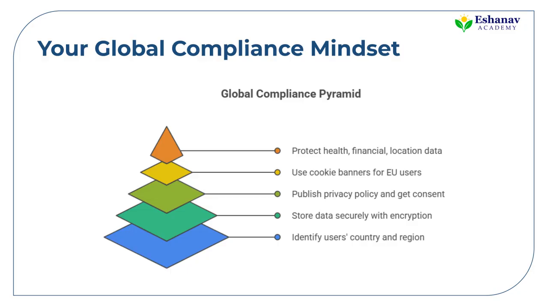So, what does all this mean for you as a developer, tech professional, or entrepreneur? It means you can't afford to be careless with data. First, you must know who your users are and where they're located, because that determines what laws you must follow. Then comes how you store their data. Encrypt it, control access, and never leave it exposed. Always include a clear privacy policy and get explicit consent, especially for sensitive data like health, location, or financial info. And if your audience includes EU citizens, yes, even one, you need a cookie banner. It's not optional. These aren't just technical practices, they're legal lifelines.